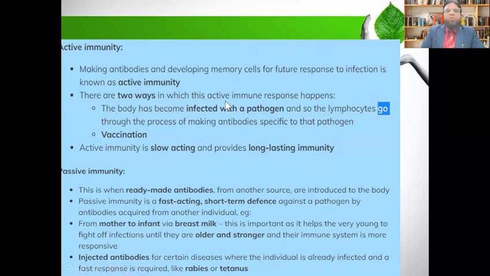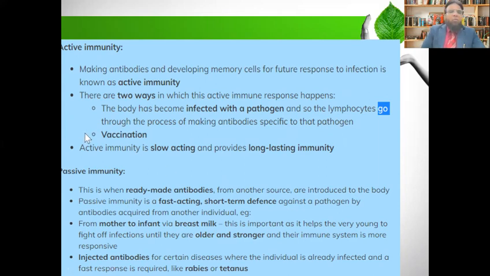There are two ways in which the active immunity response happens. The body becomes infected with a pathogen, and so the lymphocytes go through the process of making antibodies specific to that pathogen. Another example is vaccination. If somebody gets a vaccine, this also provides active immunity.